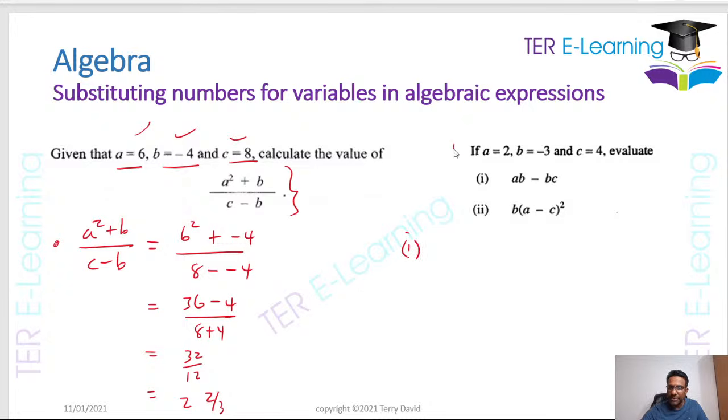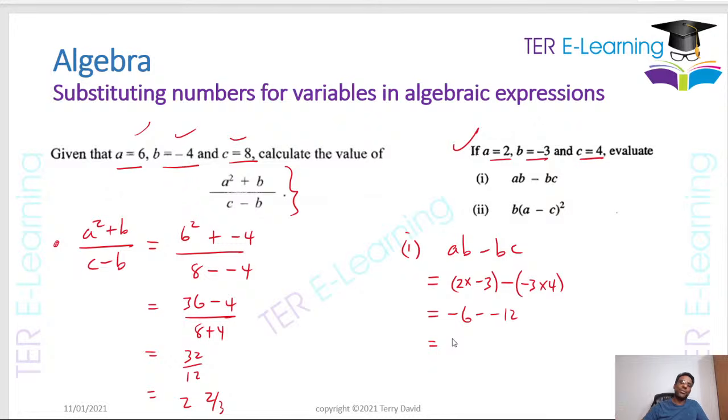For part 1, in this question here, we want to work out AB minus BC. So AB minus BC, you know what A is, and you know what B is, and you know what C is. So A is 2, so this is 2 multiplied by B, which is minus 3, minus B, which is minus 3 again, multiplied by C, which is 4. So this is 2 by minus 3 gives me minus 6, minus, and minus 3 by 4 gives me minus 12. So that is minus 6 minus minus 12, which is the same as saying minus 6 plus 12. And that is going to give me 6 as my answer, right? Minus 6 plus 12 will give me 6.